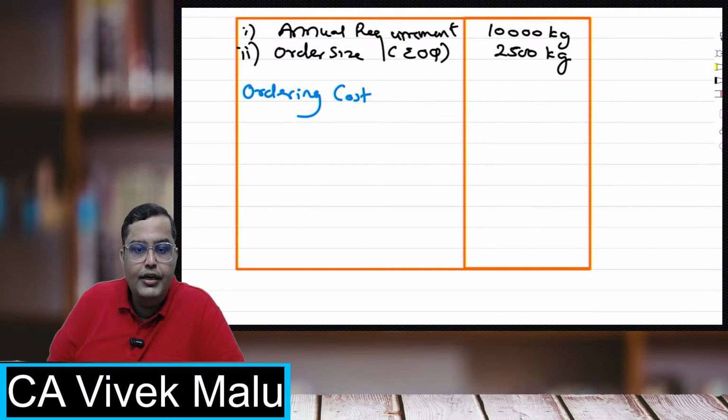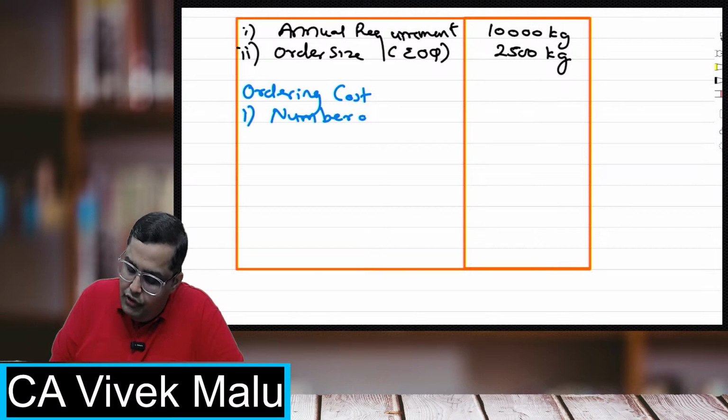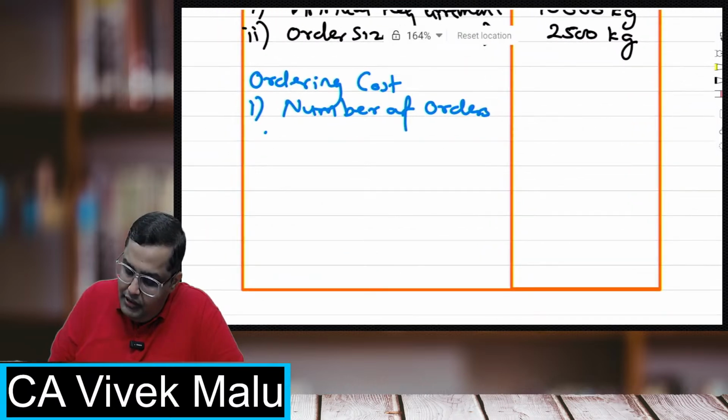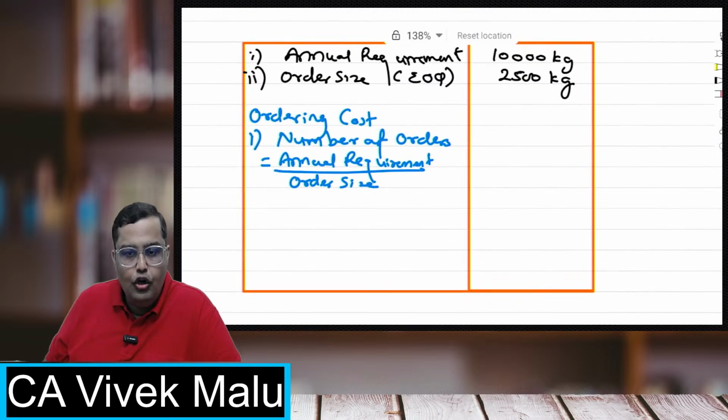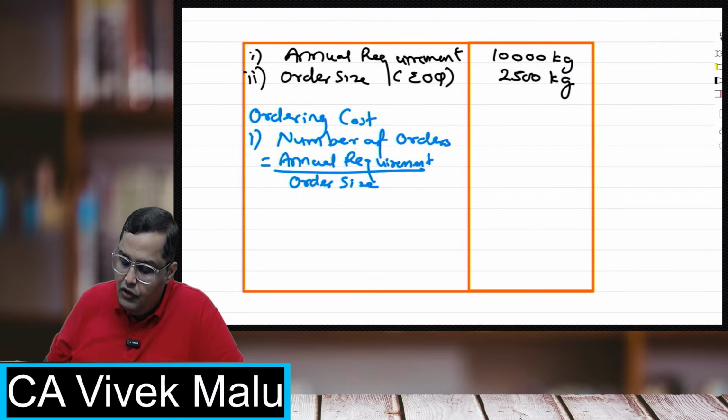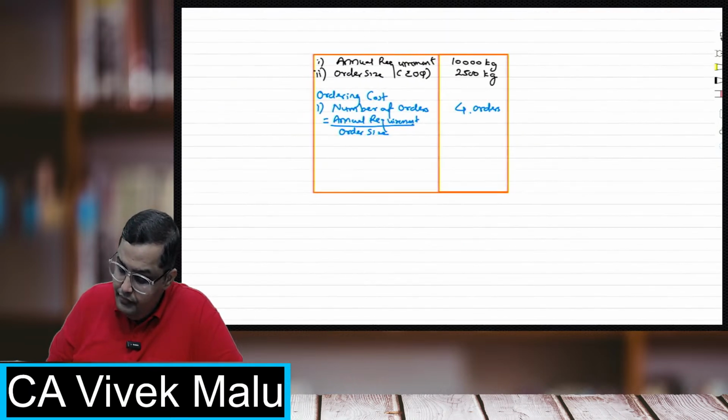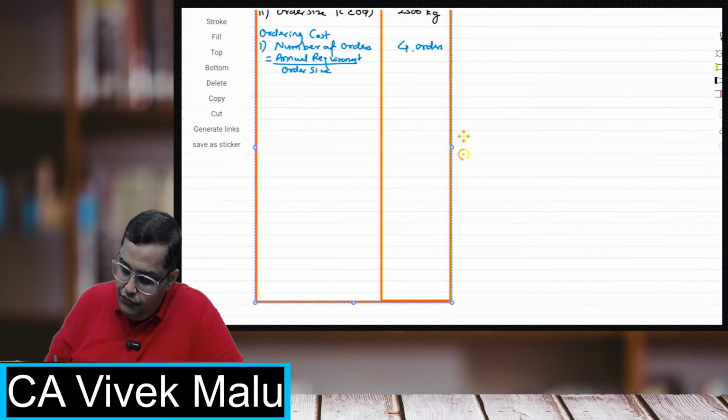Students, whenever you have to calculate the ordering cost, always first calculate the number of orders. Sir, what is the formula for number of orders? The formula is very simple: annual requirement upon order size. In my example, my order size is the economic order quantity, that is 2500 kgs. So 10,000 upon 2500, that is 4 orders. I have to place 4 orders.